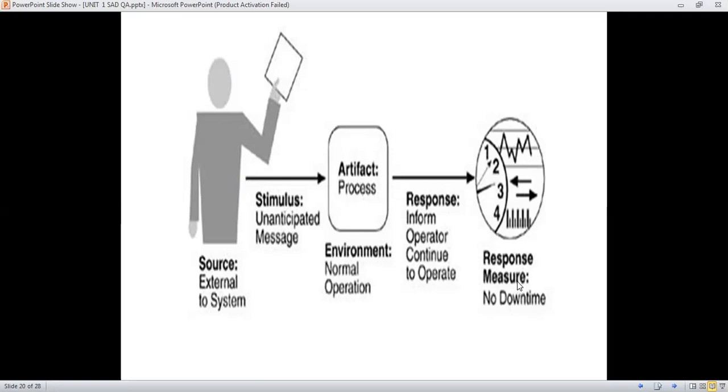So each activity and each quality attribute you have to match or map in this manner: availability, testability, usability, modifiability, performance. All these system quality attributes you have to map like this with the six parameters. So this is only one part.